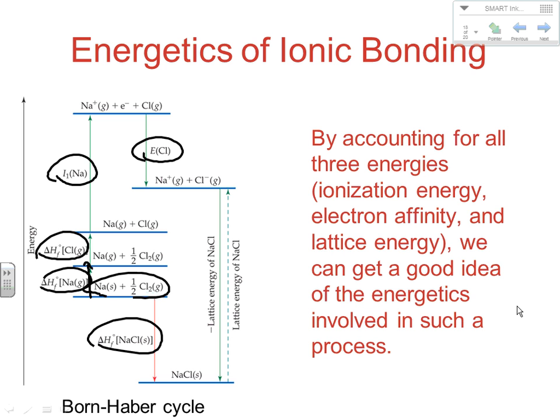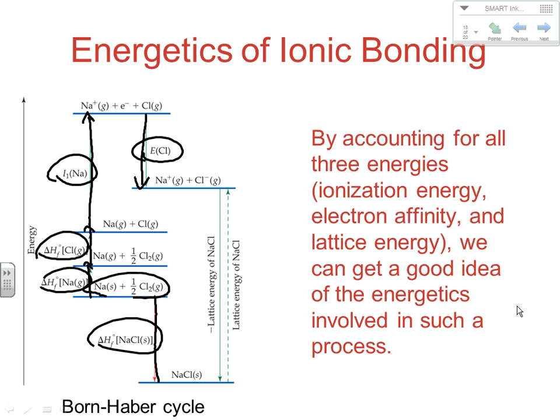It's going to take some energy to break apart our Cl2. Then it's going to take some energy to ionize our sodium. We can account for all those by looking at formations and ionizations. And then we also have energy coming back due to our electron affinity. And then the only other thing we have here is the formation of the sodium chloride. So that's another energy we can account for.